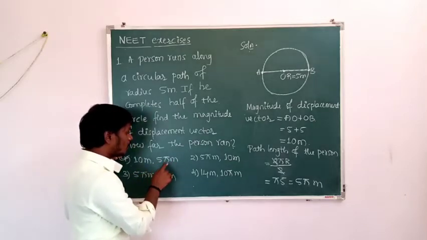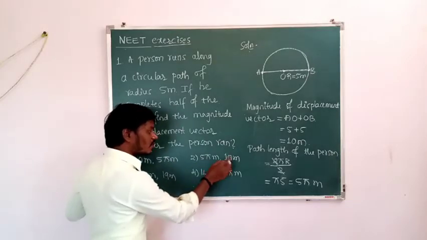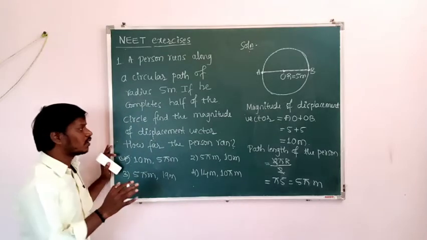5 pi meter. Okay, in the second option 5 meter is there and also 10 meter is there, but according to the question, first what do we have to find?